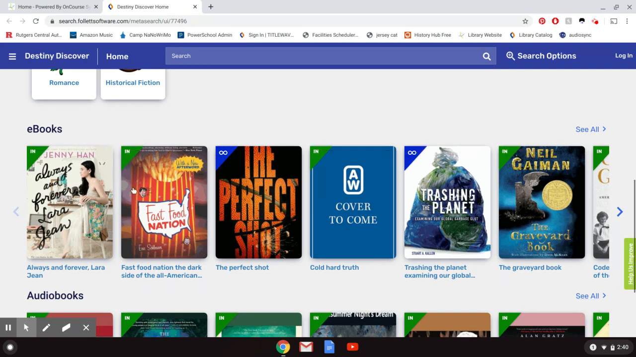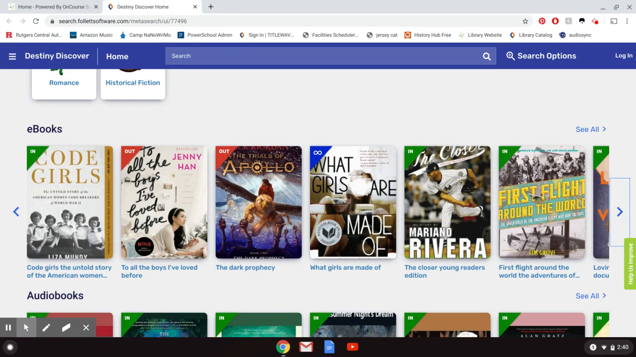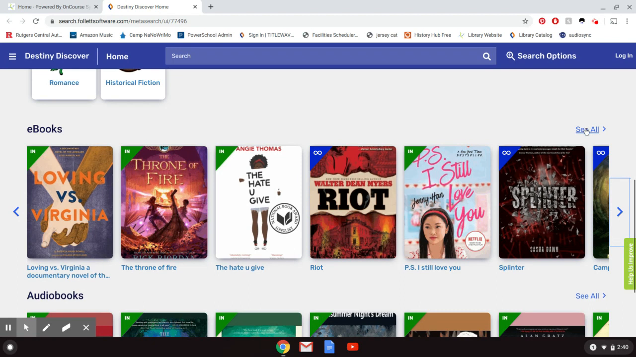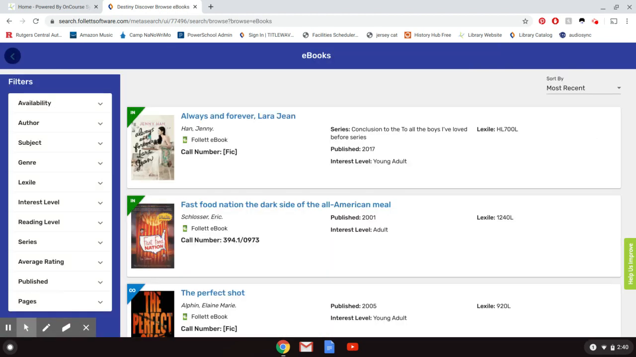So you'll see that for either the ebooks or the audiobooks, you have these book covers, and you can use the blue arrow here to kind of scroll through what we have, or you can click where it says see all, and you'll see that that's available for both ebooks and audiobooks. I'm just going to click ebooks again just because it's first. And this will give you a list of all of the ebooks, or if you pick audiobooks, all of the audiobooks that we have available for you to check out.